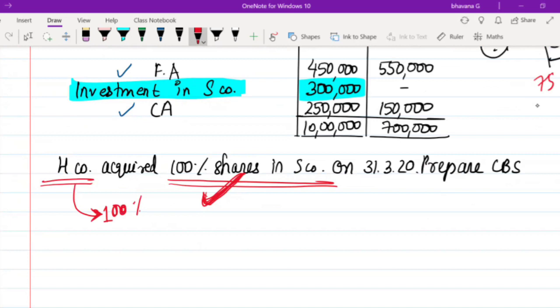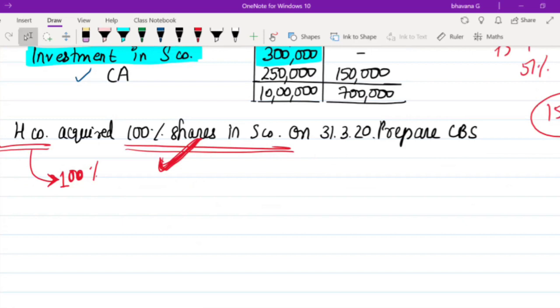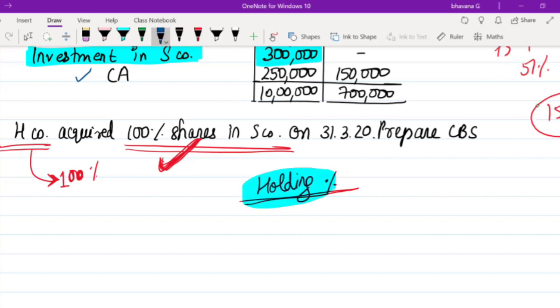Okay. So I would like to give you information that in this chapter of consolidation of financial statements, you will have to know how much is the holding percentage. You will have to find out how much is the holding percentage to solve your sums. In this chapter, this holding percentage is known as the holding interest. So you have to find out how much holding interest a holding company has in the subsidiary company.